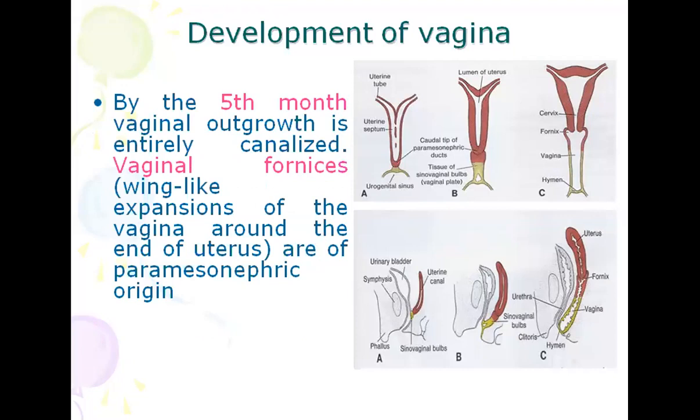Vaginal fornix, or wing-like expansion of the vagina around the end of the uterus, is of paramesonephric duct origin. You can see in the upper portion, the cervix, uterus, and upper part of the vagina including the fornix develop from the paramesonephric duct, and the lower part, which is different in color in this diagram, develops from the urogenital sinus.